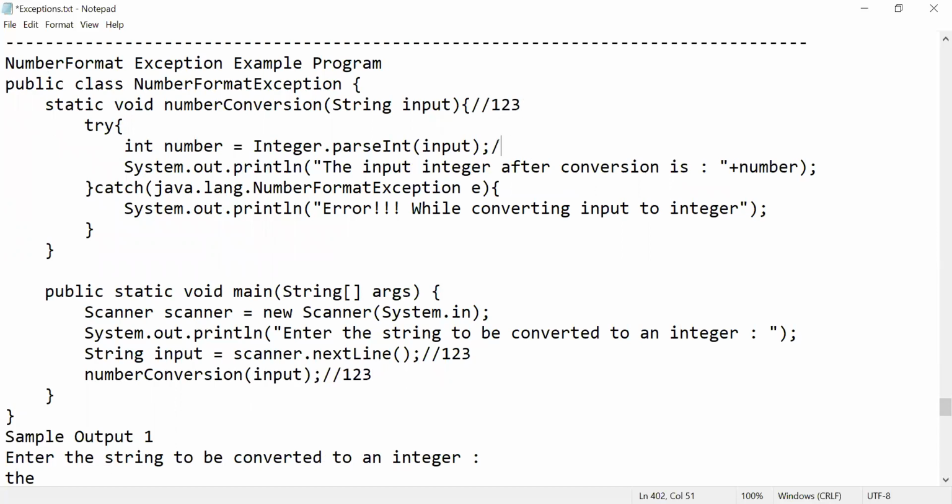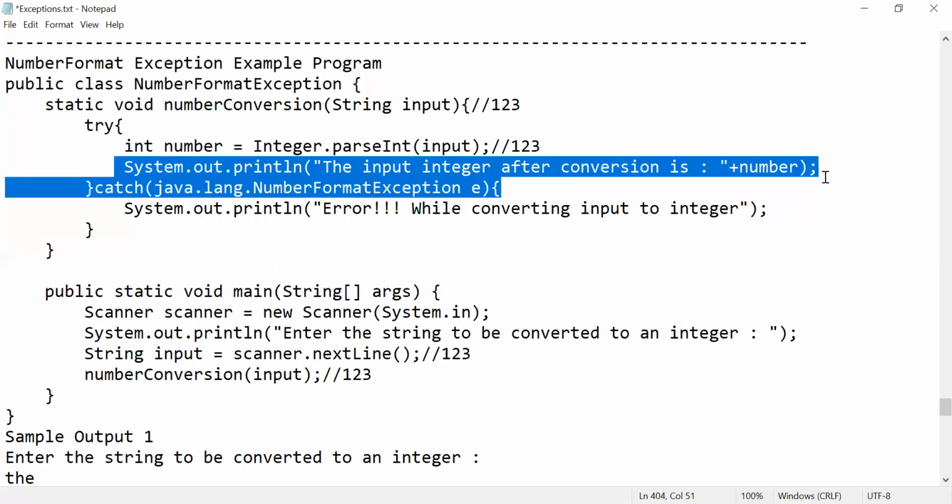Now what is in the try block? I am trying to convert my string data type to integer data type. So what is your input string? 123. Now how to convert? Integer.parseInt. Parse is nothing but a complete scan. What do I need to scan? I need to scan only integers. So it is scanning and storing in number. Number is of integer type. After that it will display a message: the input integer after conversion is 123.